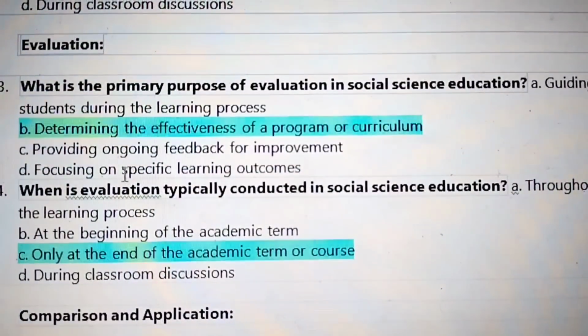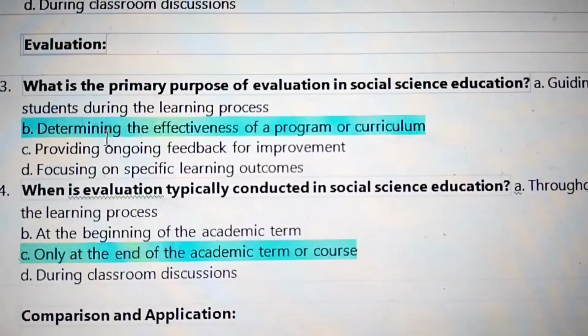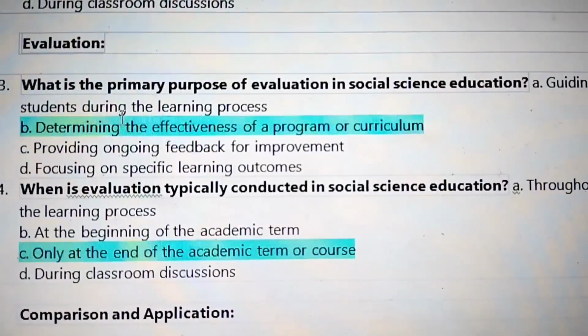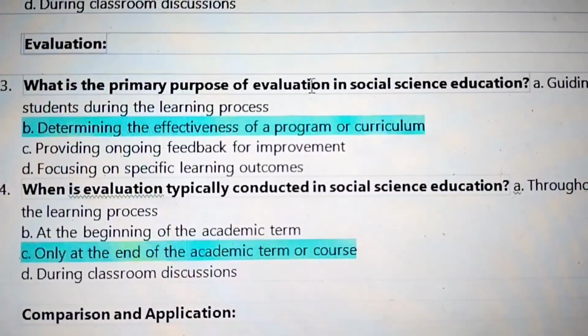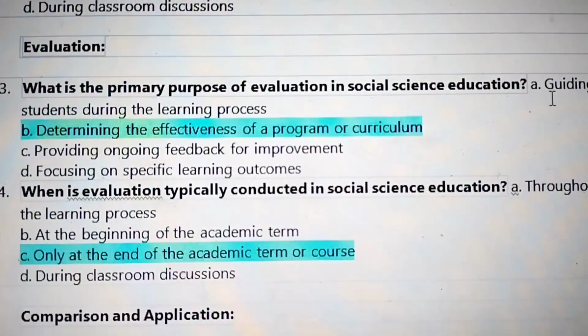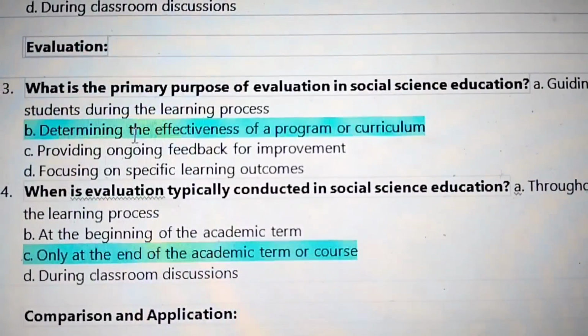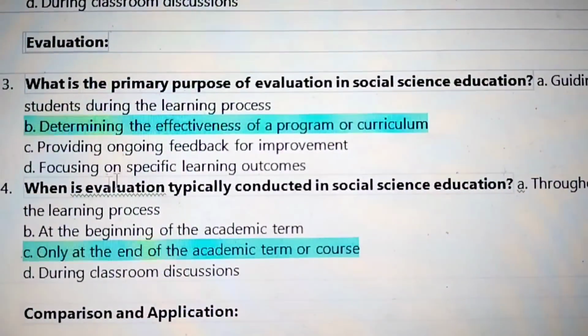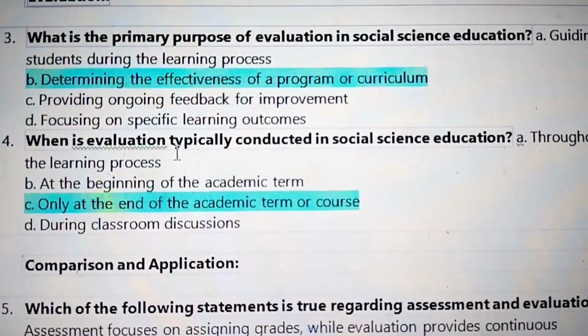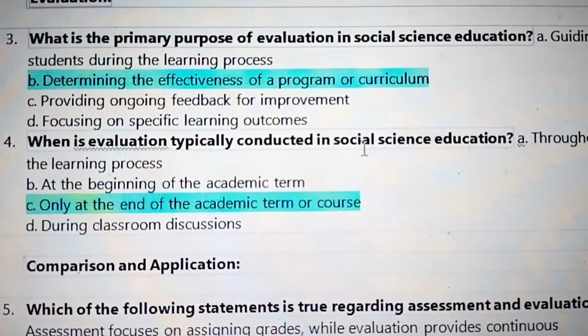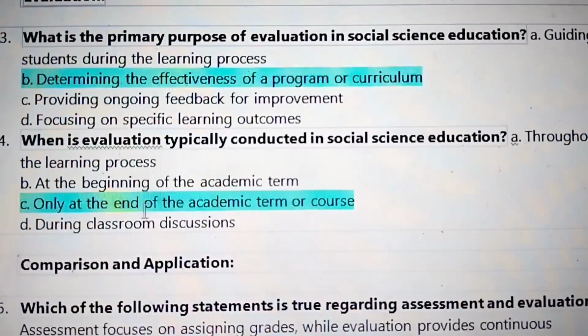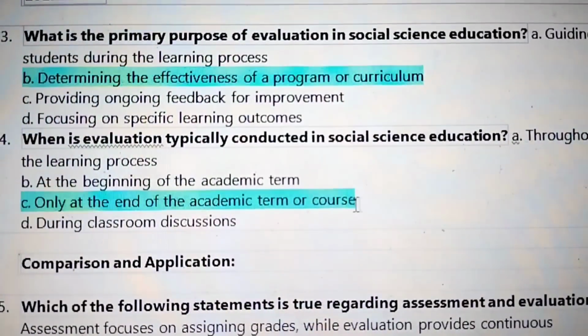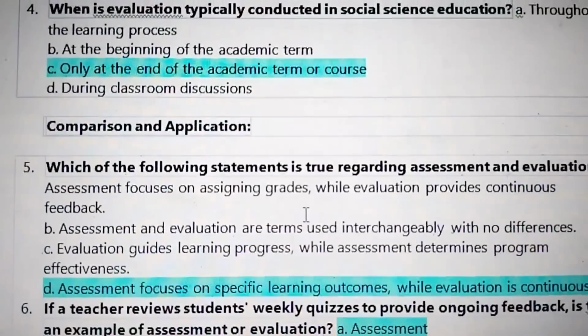Evaluation. Evaluation: summative assessment. What is the primary purpose of evaluation in social science education? Determining the effectiveness of a program or curriculum. 4. When is evaluation typically conducted in social science education? Only at the end of the academic term or course.